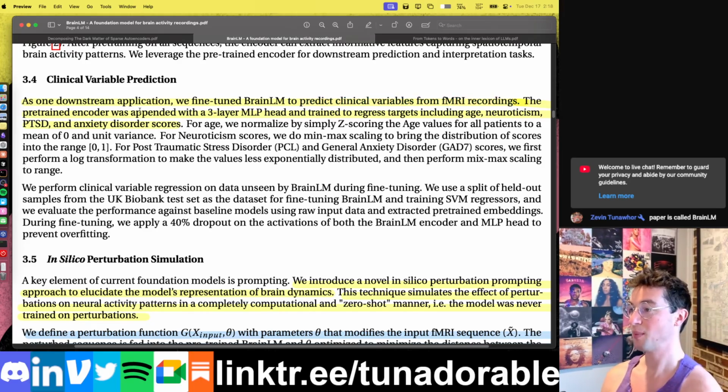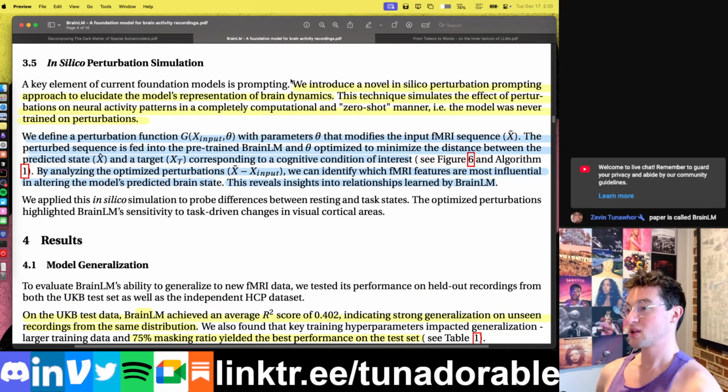And they do so by appending a 3-layer multi-layer perceptron and just using a regression loss to target all of these variables, such as age, neuroticism, do they have PTSD, scores on anxiety disorder metrics, stuff like that. Now, how do we actually use this? That first use earlier was just, okay, if we have someone's brain data, we can now use that regression head to predict things about them.